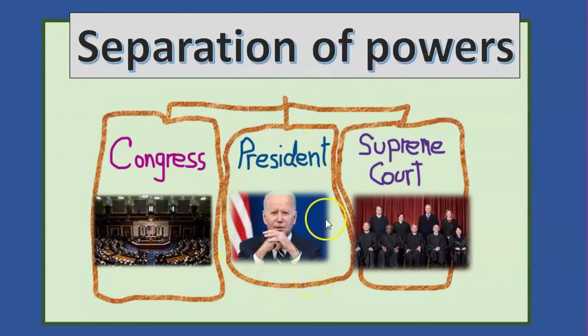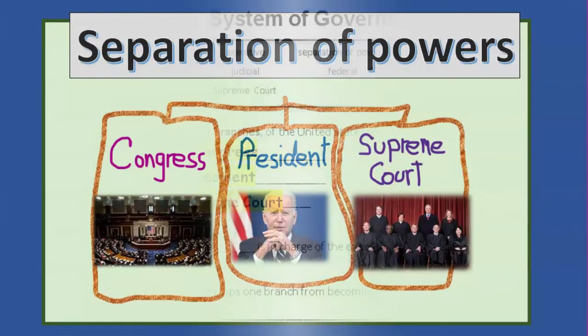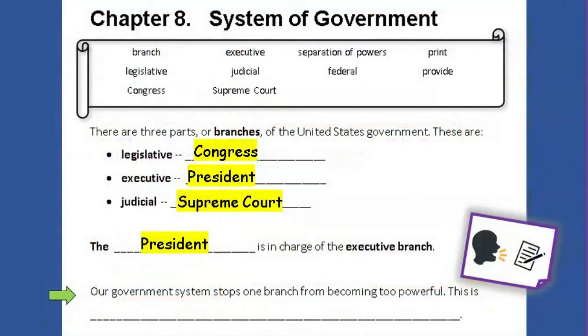He is not in charge of the Supreme Court, and he is not in charge of Congress. Look at your paper. Our government system stops one branch from becoming too powerful. This is separation of powers.